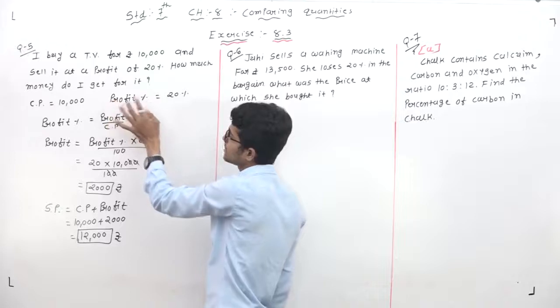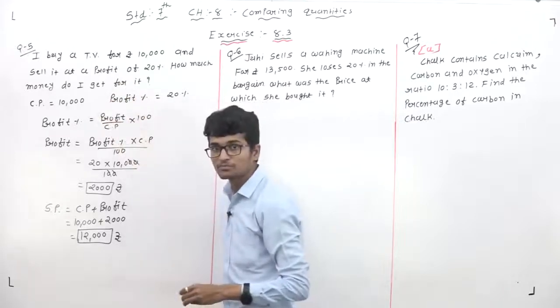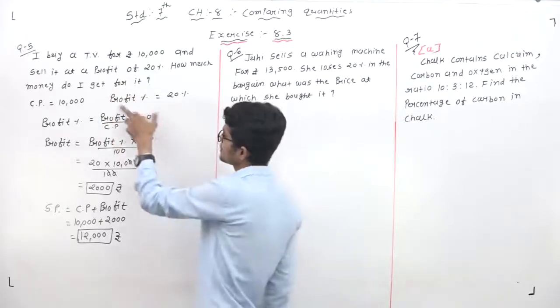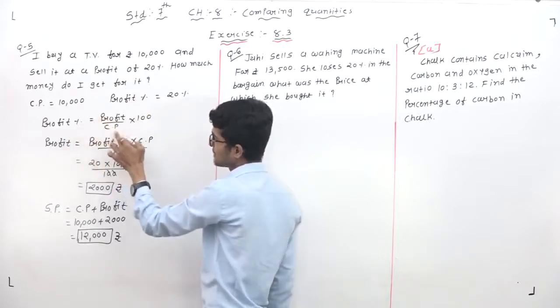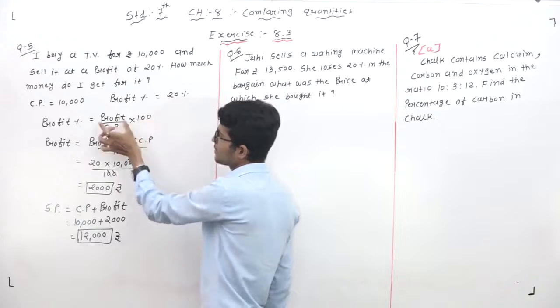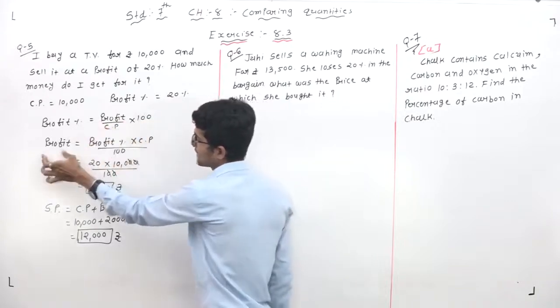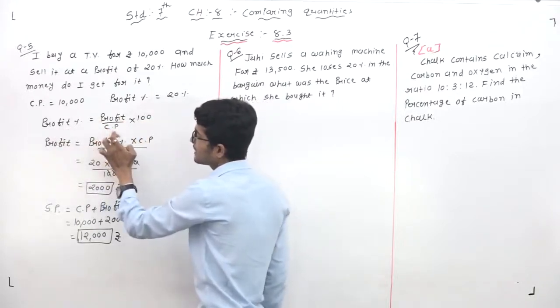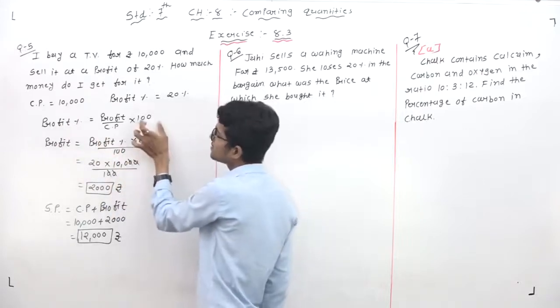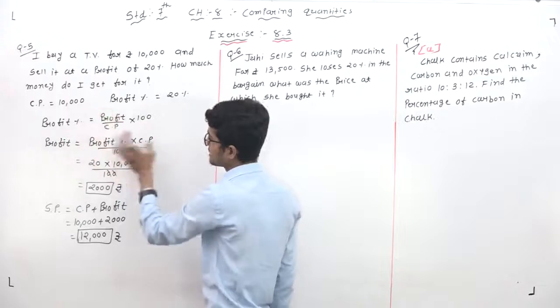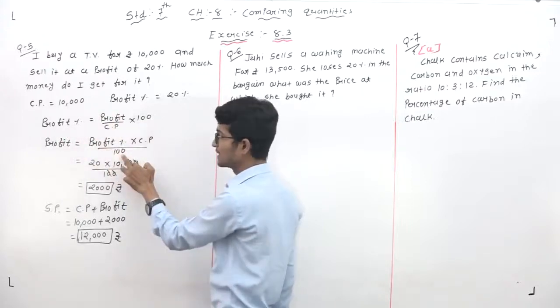So our first step, percentage convert into the rupees. Then how to convert it into rupees? So using the profit percentage formula. Profit percentage is equal to profit by CP multiplied by 100. We will find the profit. It means profit in this side. CP in divide goes to this side as multiply, it means profit multiply by CP. 100 is multiply, convert to this side, it means multiply to divide. So this one is our divide.